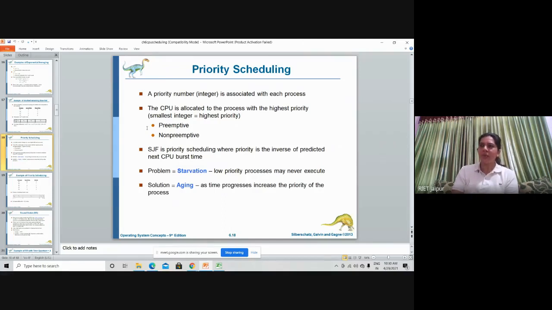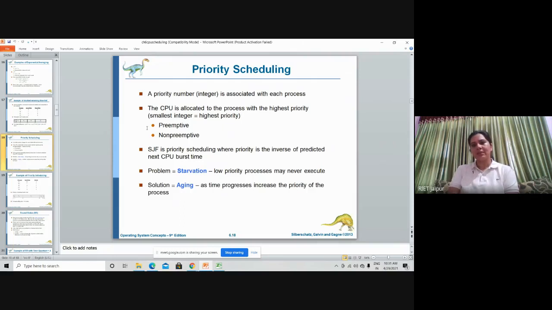Priority may be based on the execution time, the arrival time, or any other criteria. So how can we prioritize the things? A priority number is associated with each process. Like a process has its execution time and its arrival time, similarly we can allocate priority also. So how can we allocate priority? Priority is an integer number.